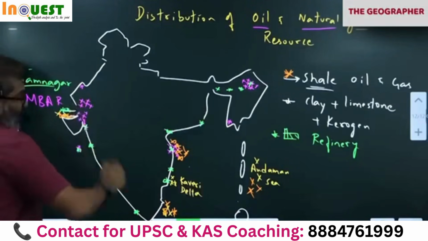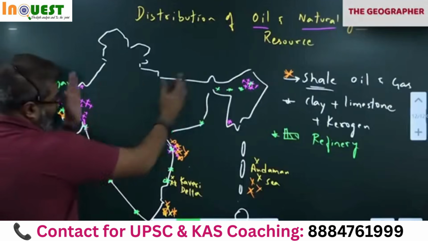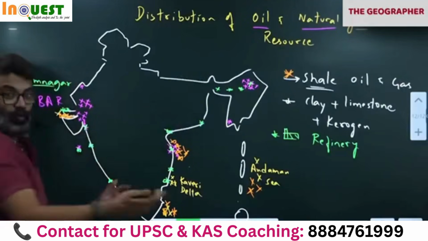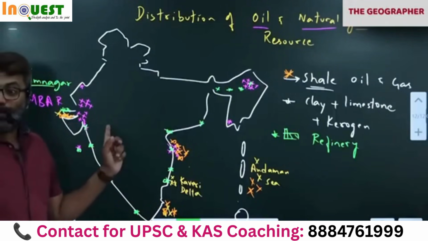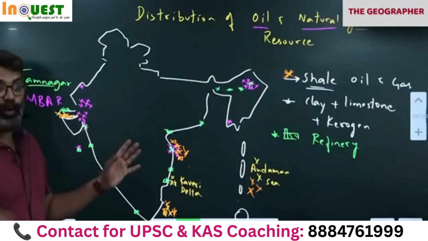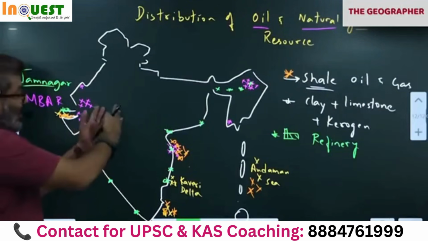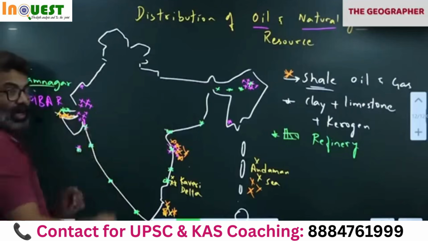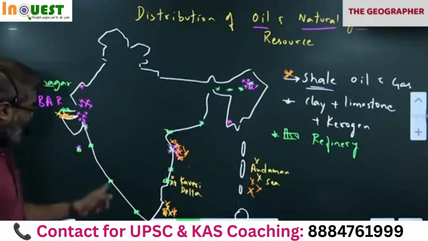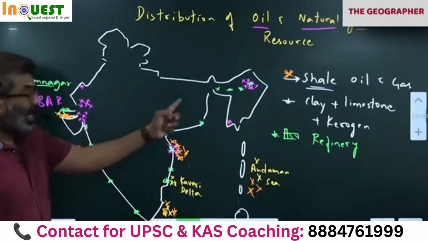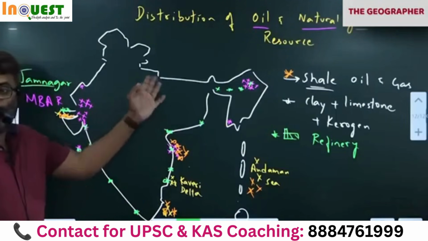When these refineries were built, what happened? A lot of people started migrating into these areas in search of work. Because refineries there mean, as I told you, a lot of employment. Plus petrochemical industries will generate more employment. So a lot of migration started taking place to these areas because of the refineries and petrochemical industries. Then these areas started growing faster and these states started lagging behind: Madhya Pradesh, Punjab, Haryana, UP and all.